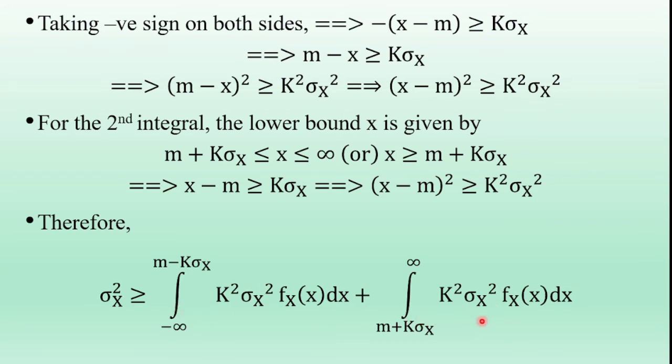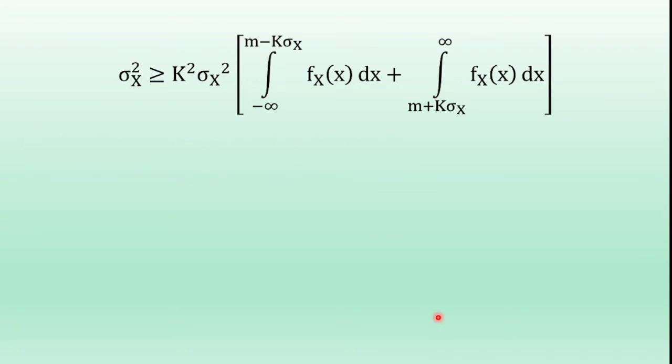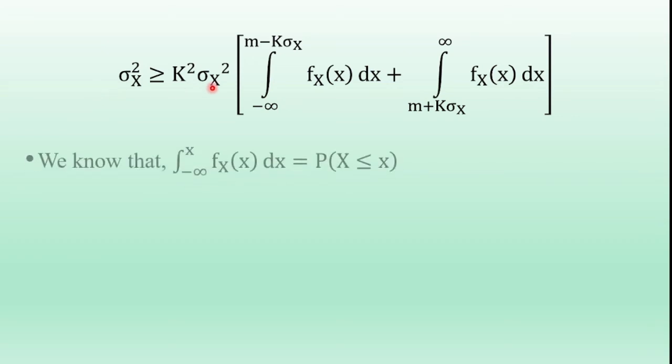So on the RHS, in both the terms, k square sigma x square is common, so take the common k square sigma x square. Therefore, sigma x square is greater than or equal to k square sigma x square into integral minus infinity to m minus k sigma x f of x dx plus integral m plus k sigma x to infinity f of x dx. So on both sides sigma x square cancels.